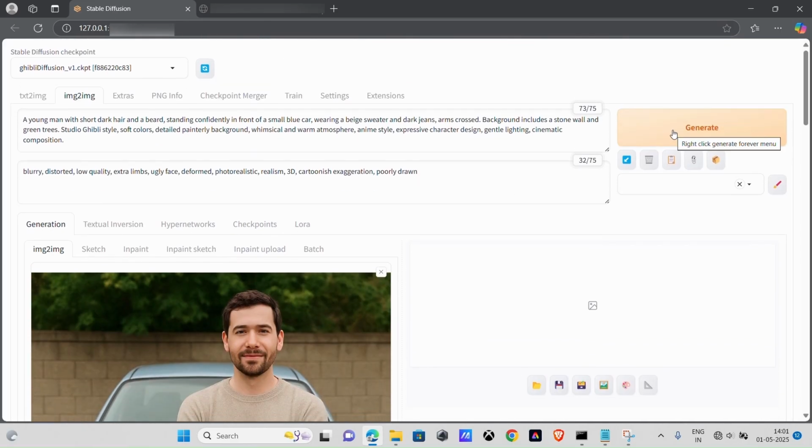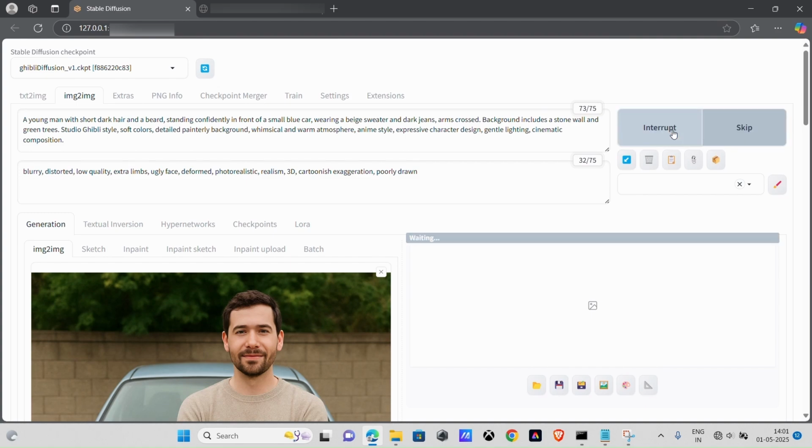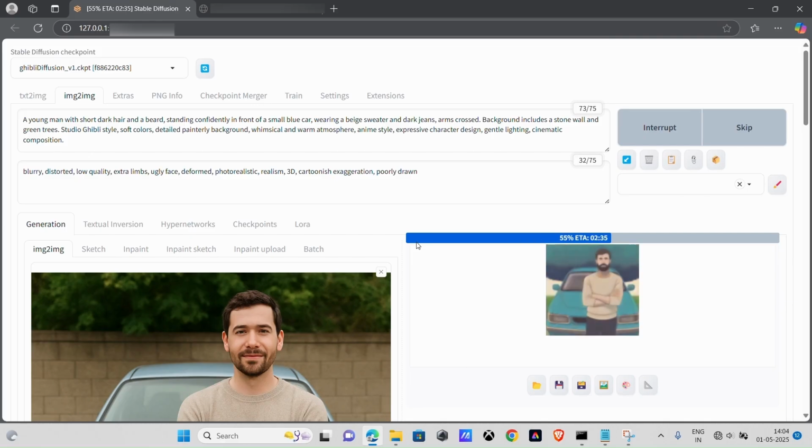Now, as everything is done, click the Generate button. If you're using a basic GPU like the RTX 2050, it might take around 5 to 7 minutes. Faster GPUs will finish quicker. And don't worry, the time shown on screen is often longer than the actual time it takes.